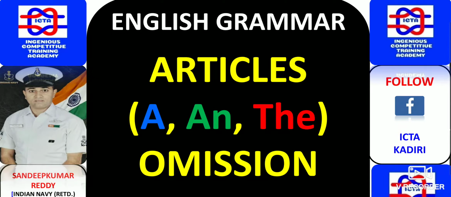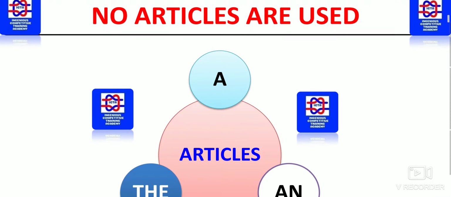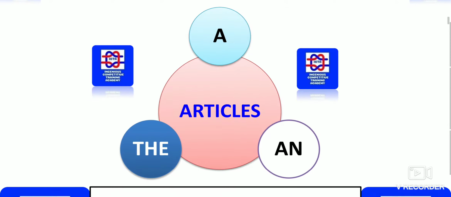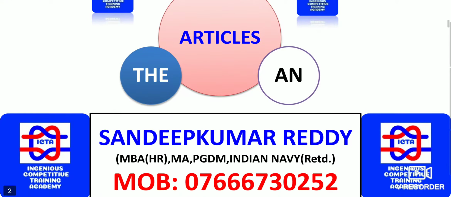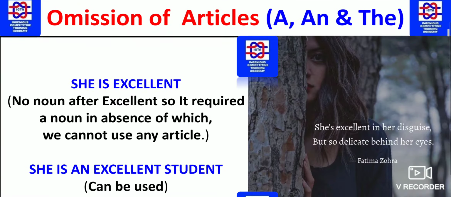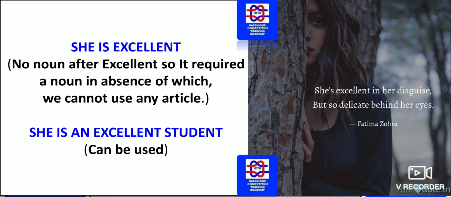Today we will be discussing English grammar, that is, articles and their omission. We must know exactly what the articles are, that is, a, an and the. So the omissions are the places where you should not use the articles a, an and the. A and an are both indefinite articles and the is the definite article. So let us see exactly where we can omit the articles.